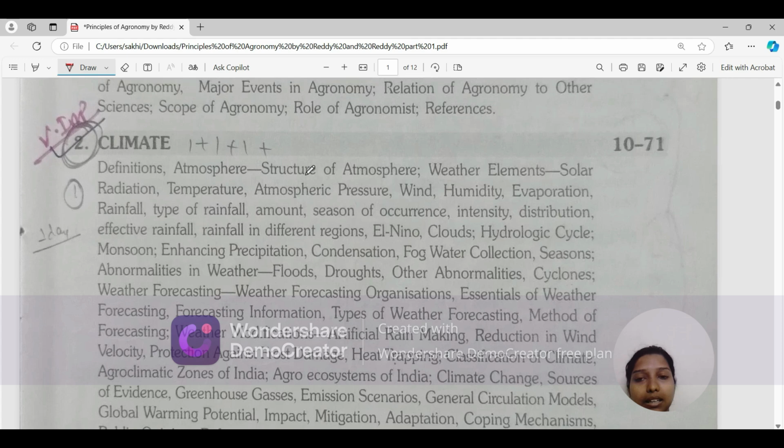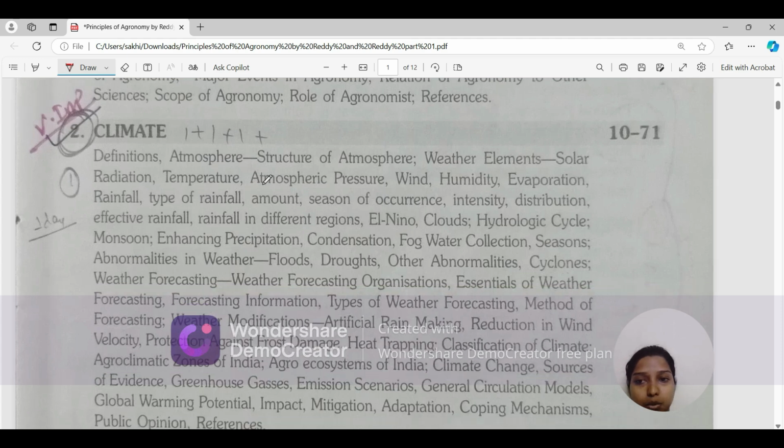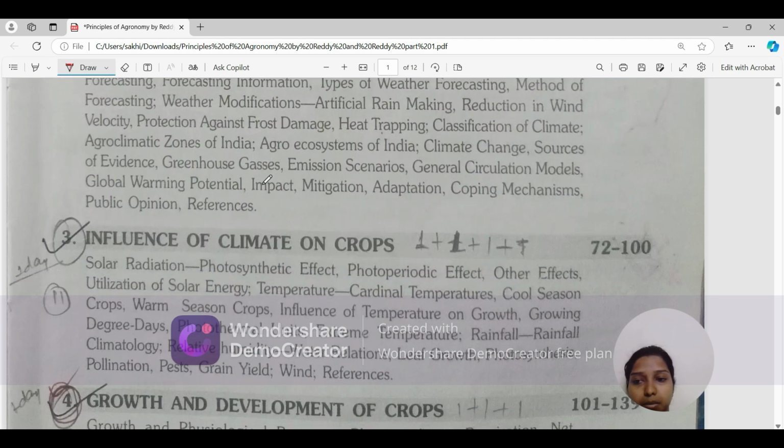You need to read it like 3 to 4 times firstly. These are the numbers of times I have revised it. I revised it 3 to 4 times before the examination, and earlier to that, I read this chapter 2 to 3 times. This is a good chapter, and it is given in a very good manner in this book. So climate is a very important chapter.